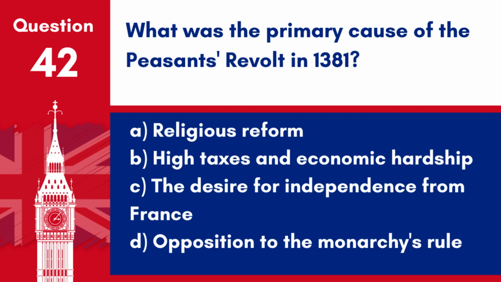Question 42. What was the primary cause of the Peasants' Revolt in 1381? A. Religious reform. B. High taxes and economic hardship. C. The desire for independence from France. D. Opposition to the monarchy's rule. Answer. B. High taxes and economic hardship. The primary cause of the Peasants' Revolt was high taxes and economic hardship.